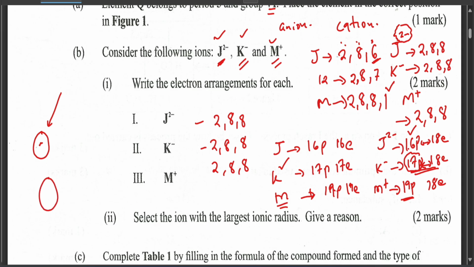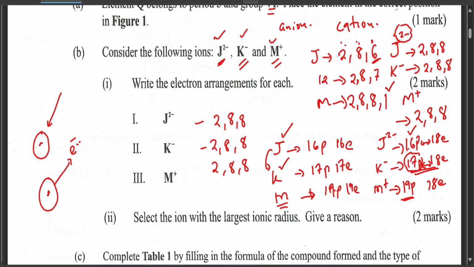But now if the electrons here are more than the protons, the distance will be further away because the electrons will be repelling against each other. In this case, the J's nuclear force of attraction is weaker compared to K, because K has more protons while J has fewer protons. Therefore, the nuclear force of attraction is smaller. So as a result, the outermost electrons tend to push themselves away from the nucleus, also increasing in size. Okay, hope you've understood me.